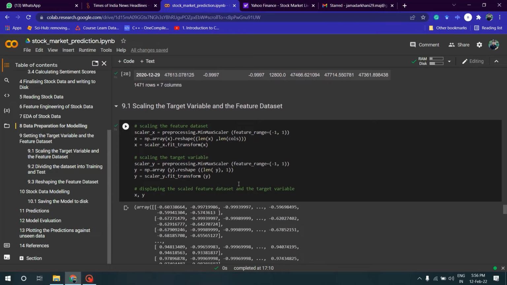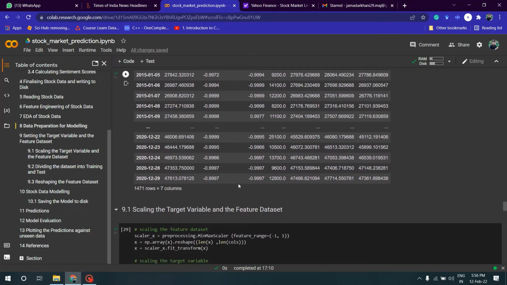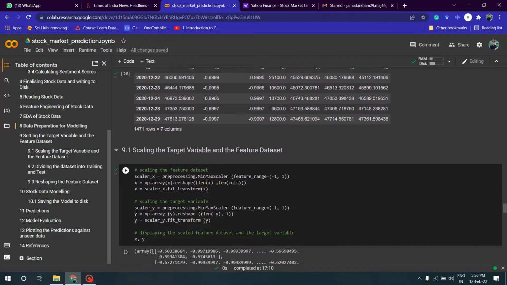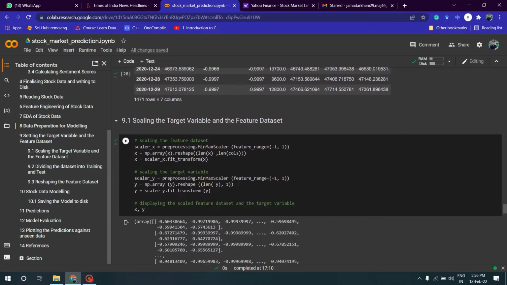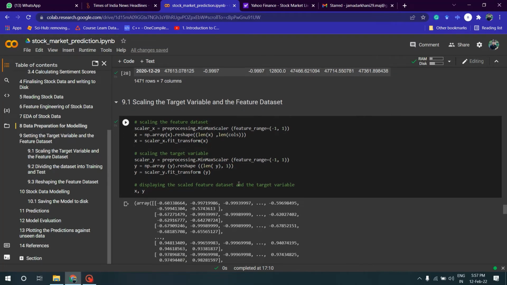Later, I've scaled the data. Since we are using LSTM to predict the stock price, which is time series data, it is important to understand that LSTM can be very sensitive to the scale of the data. Right now, if the data is observed, it is present in different scales. Therefore, it is important to rescale the data. So for almost all records, the range we used is -1 to 1.